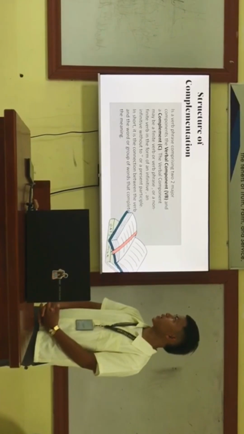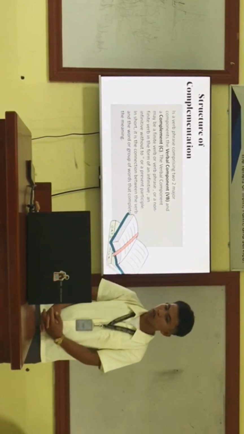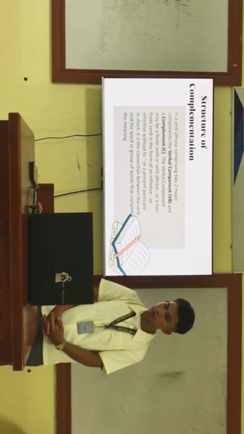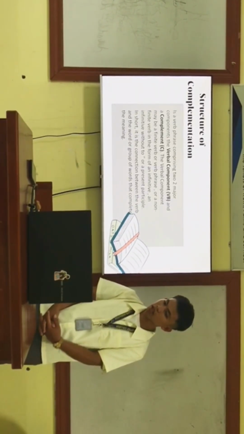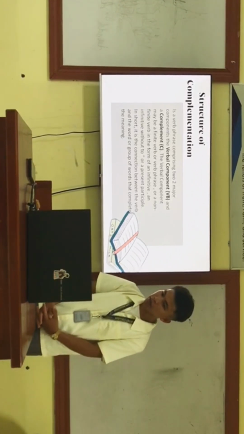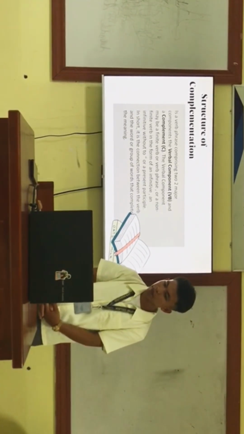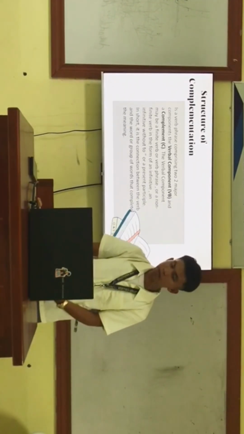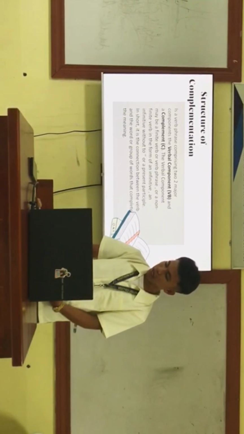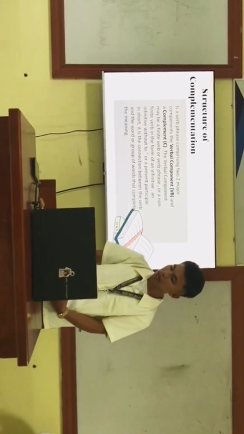The structure of complementation is a verb phrase comprising two major components: the verbal component, or VB, and the complement, C. The verbal component may be a finite verb or a verb phrase. A finite verb is a verb that is limited by a subject and expresses tense, number, and person.